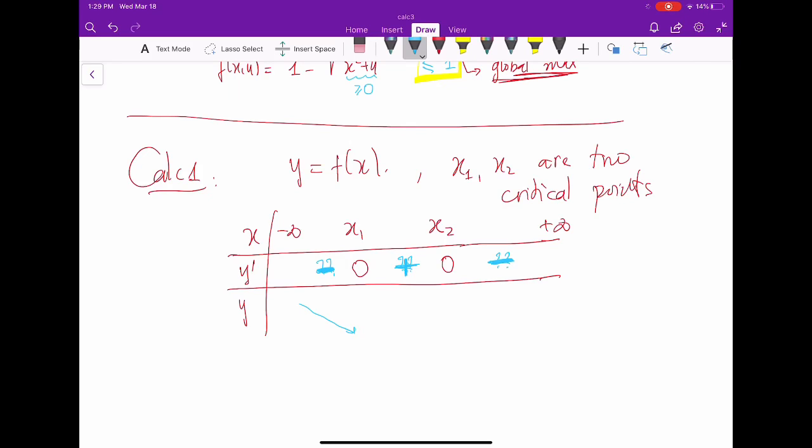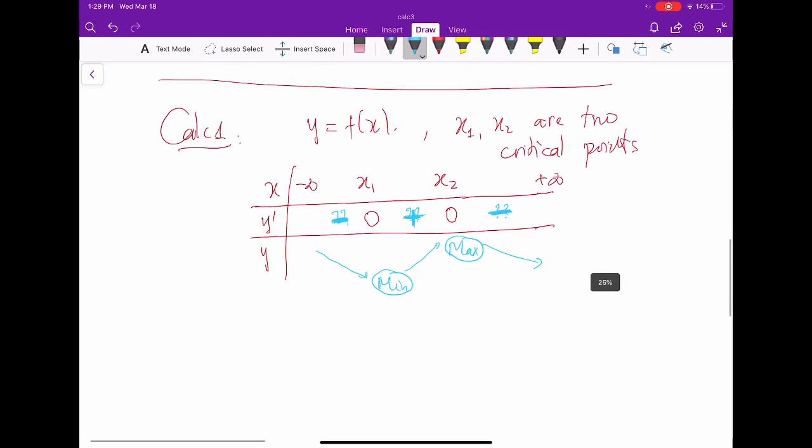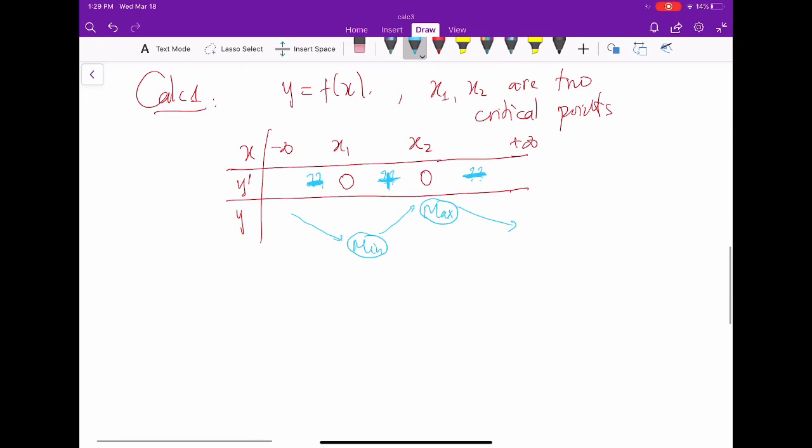If the derivative is positive, the function is increasing, and so on. So that means in this case you will have a local minimum here, and a local maximum here. So that's what we did in calculus 1. All right. Now we still have the second derivative test. Okay, this is the first derivative test.